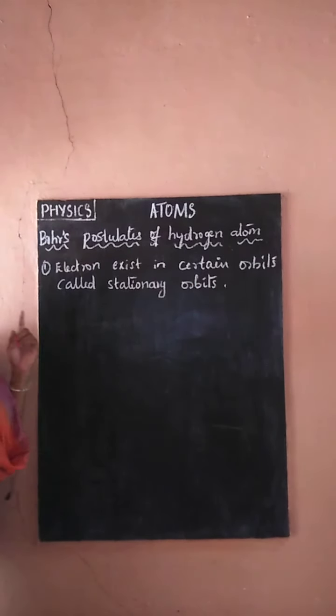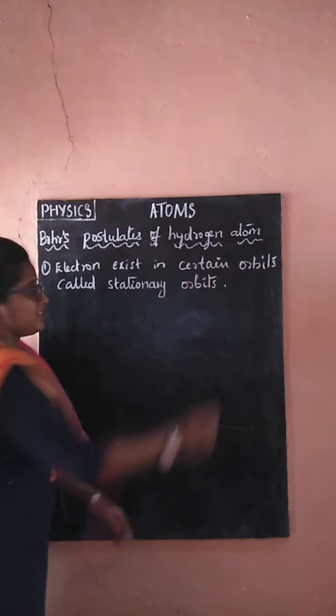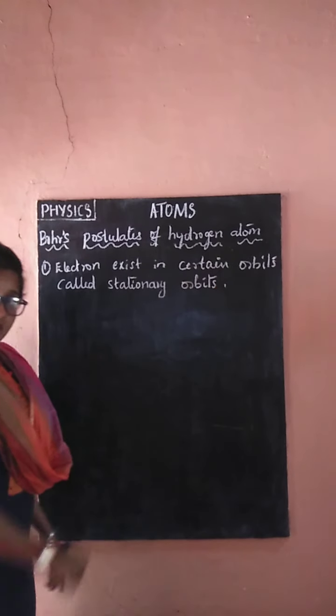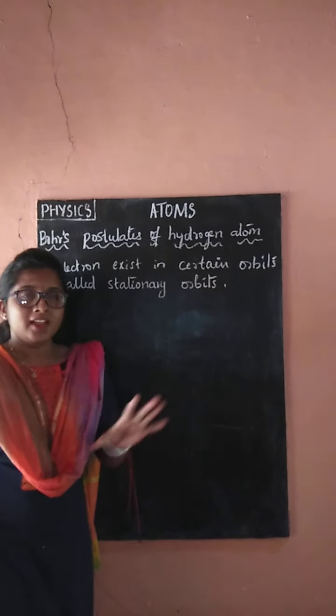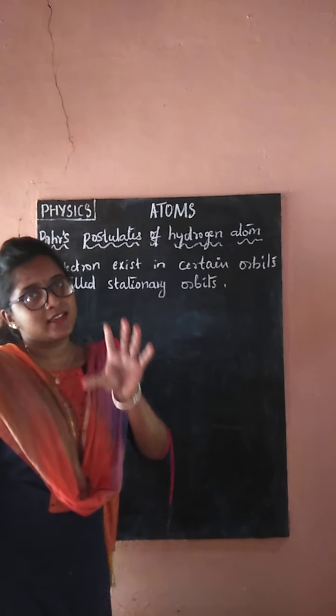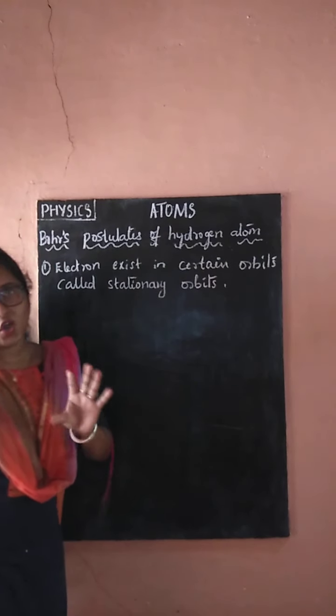According to this postulate, the atom exists in a certain stable state, and at that state it has certain energy. Those orbits are called stationary orbits.